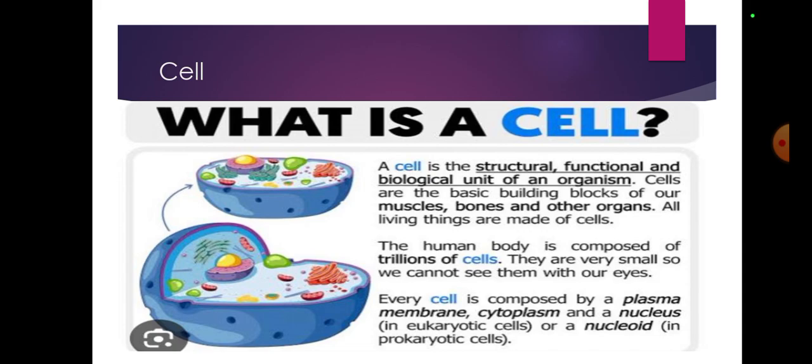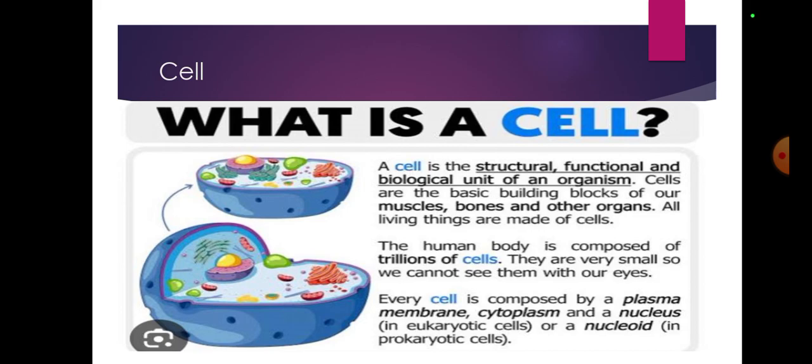Okay, so again, what is a cell? A cell is a structure. It has many internal particles present inside it. Functional, they all have different functions, and biological unit. Our living body is made up of different units called cells. Clear? Cells are the basic building blocks of our muscles, bones, and other organs. Just like bricks we join together to form a wall, in the same way we join cells together to form a body.